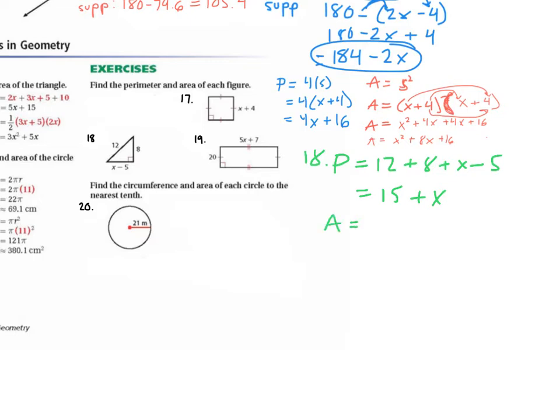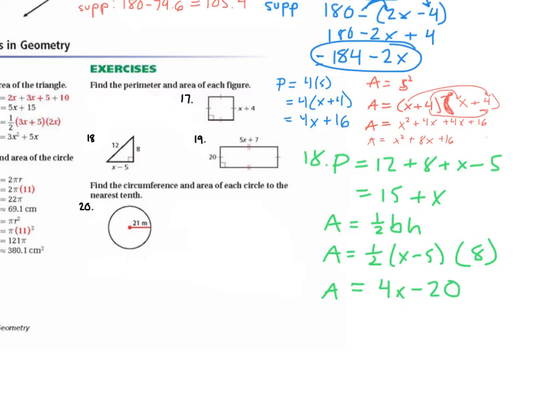How do we find the area of a triangle? 1/2 base times height. So we do 1/2 times, what's our base here? x minus 5. And what's our height? 8. So for the area, we would get 4x minus 20. Can't you just write the equation the other way and it would be the same thing? Yeah, if you got negative 20 plus 4x, that would be the same. Or if you got x plus 15.